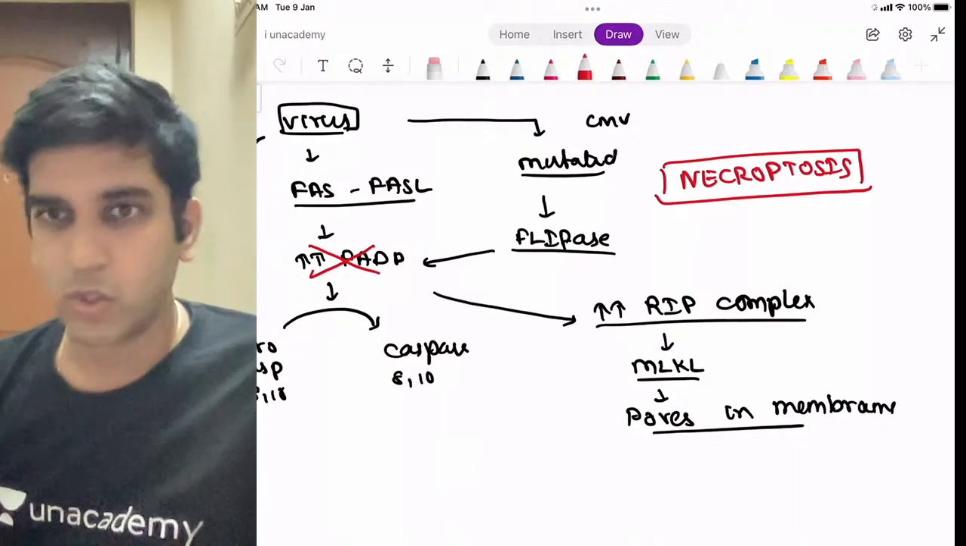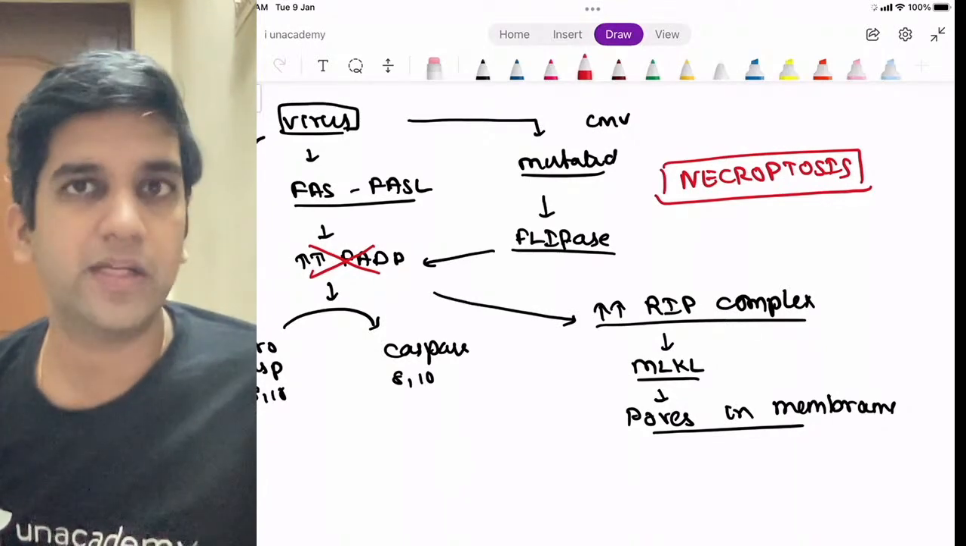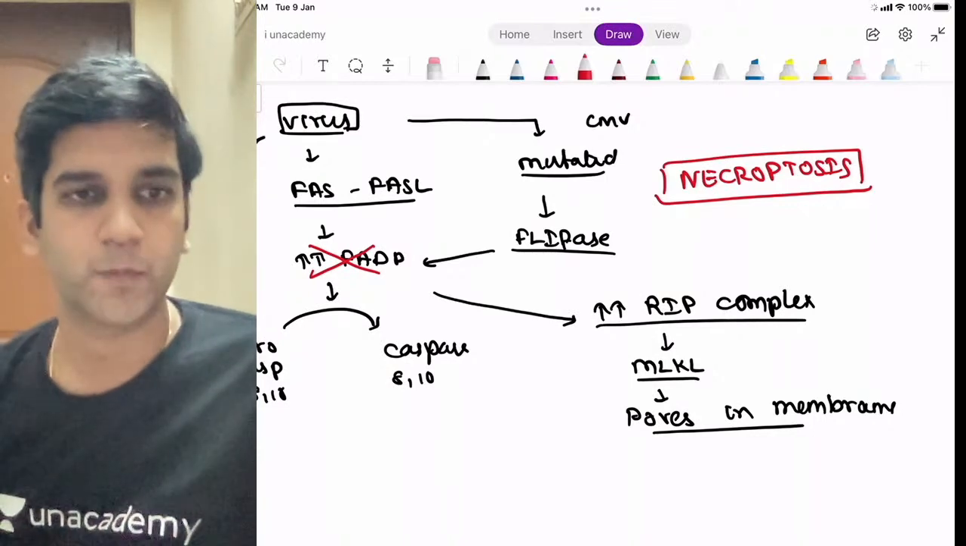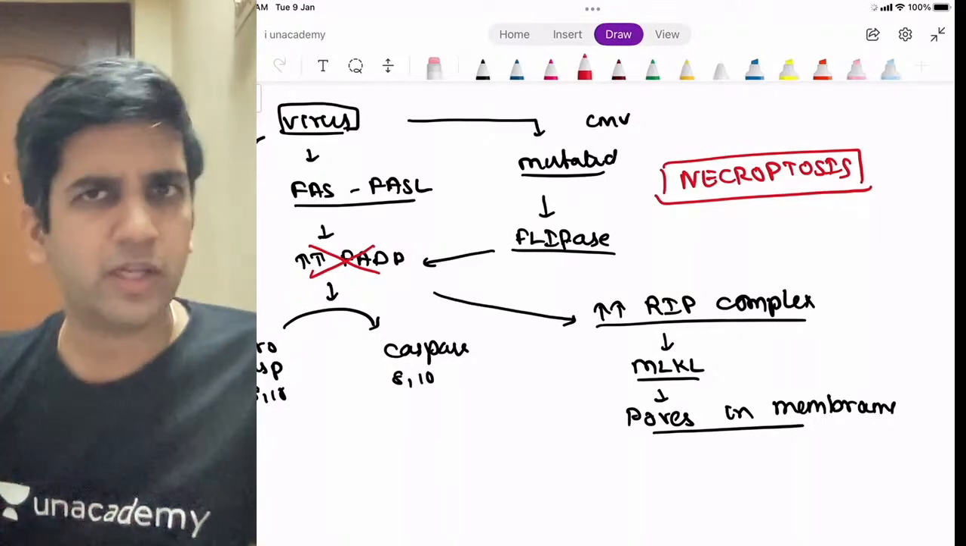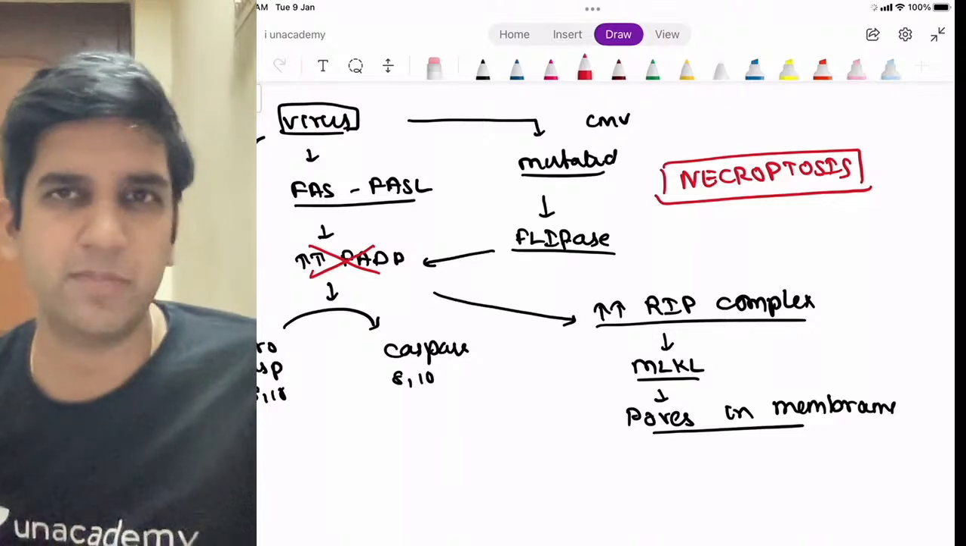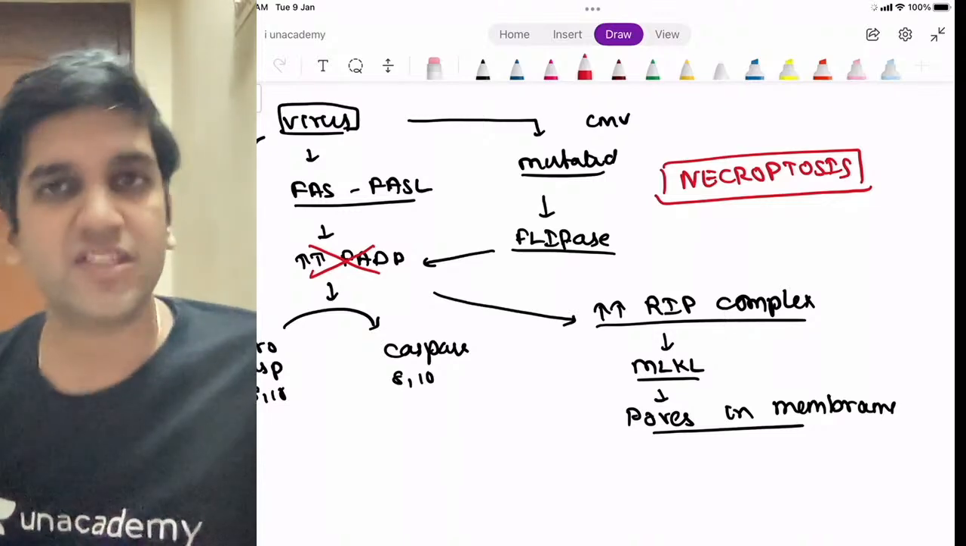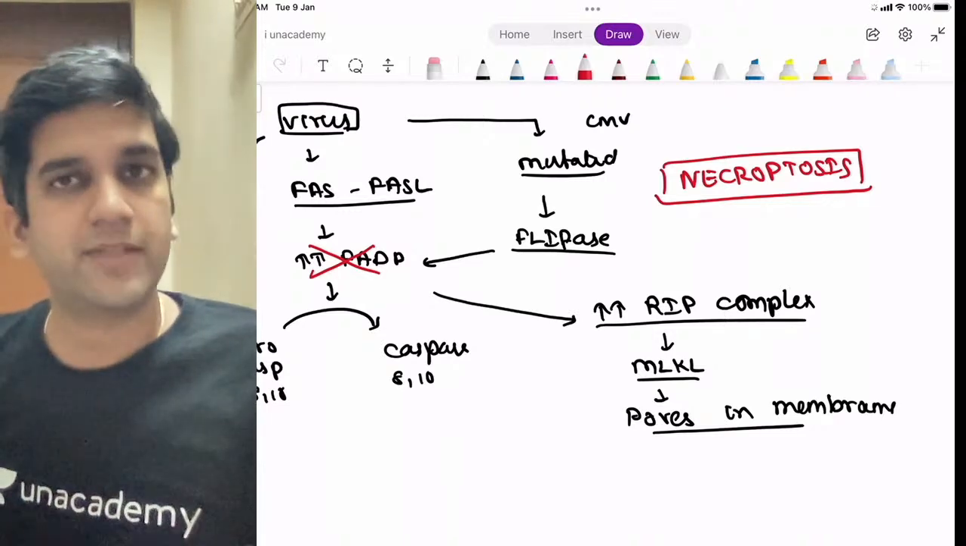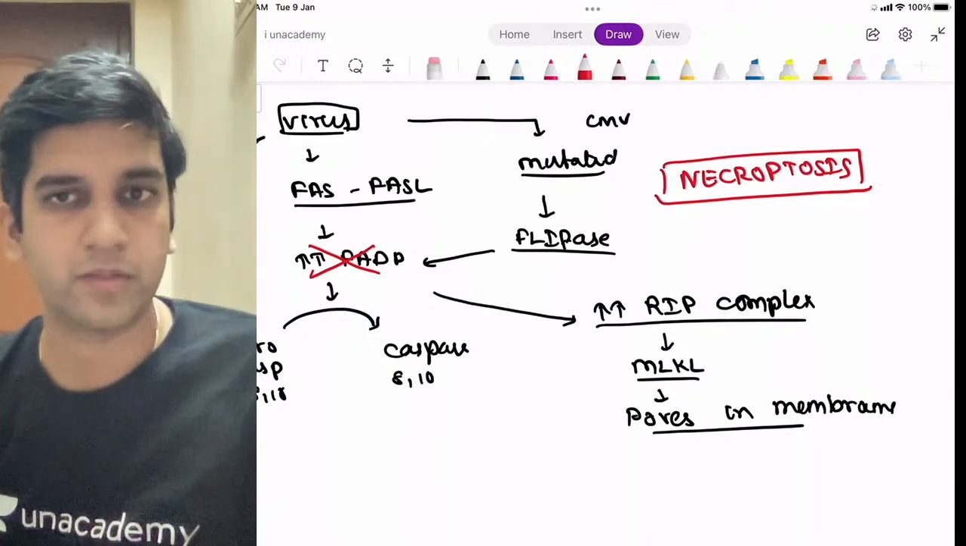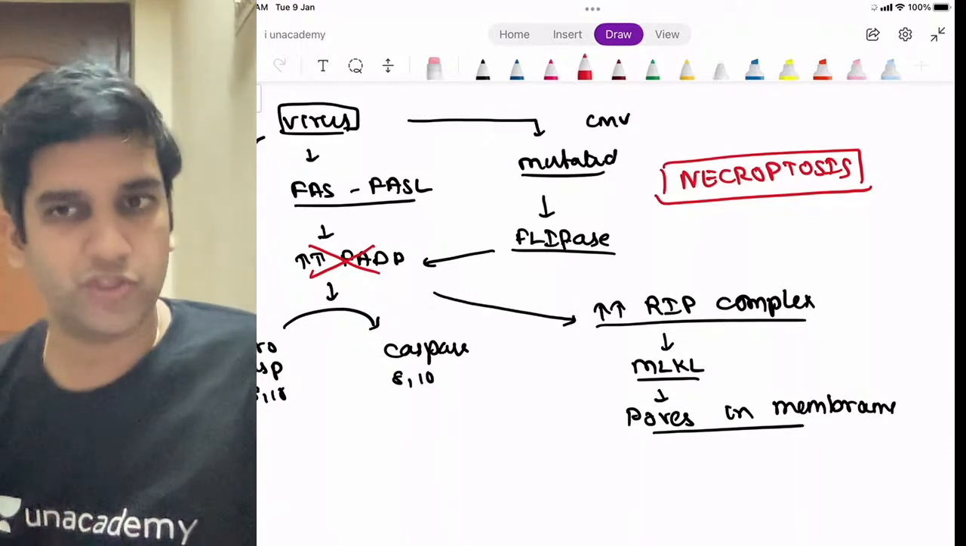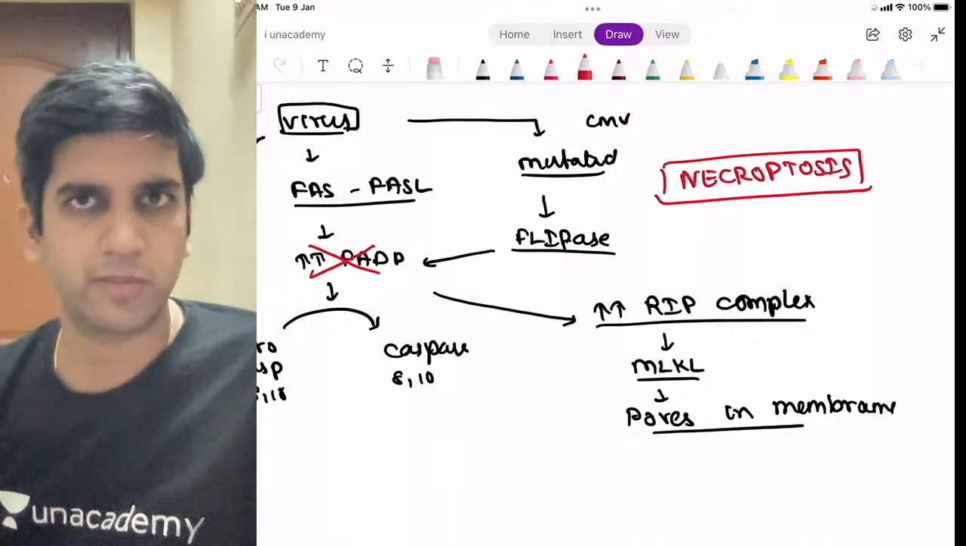See, all of you must have definitely evaluated patients with hepatitis. Yes or no? You must have definitely read about hepatitis. Quite a few of you must have seen patients with hepatitis, right? In case of hepatitis, have you read about something called Councilman bodies? You must have read about Councilman bodies, right?